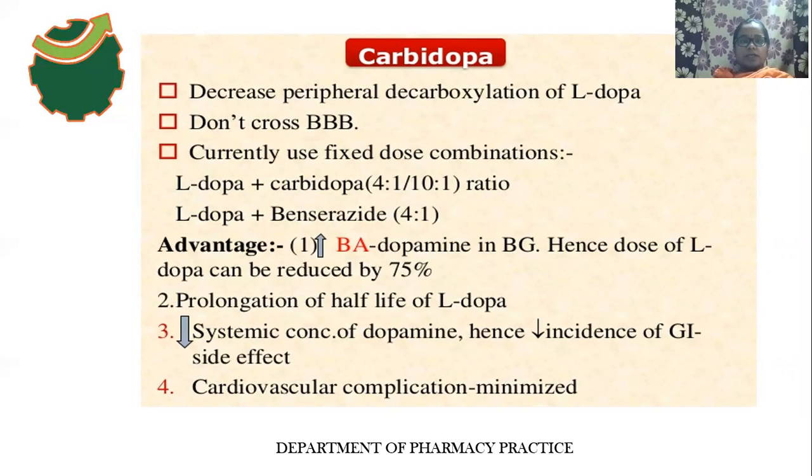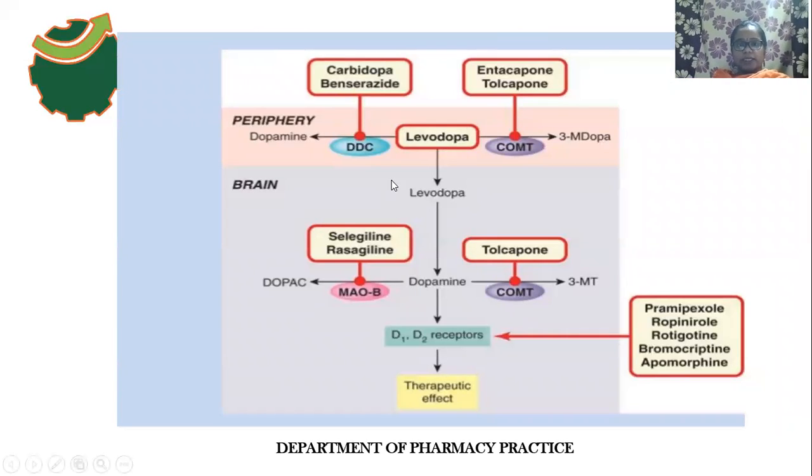So carbidopa decreases what kind of enzyme? The peripheral decarboxylase enzyme. See, this DDC, the peripheral dopa decarboxylase enzyme. Carbidopa and benserazide inhibit the dopa decarboxylase enzyme in the peripheral region.